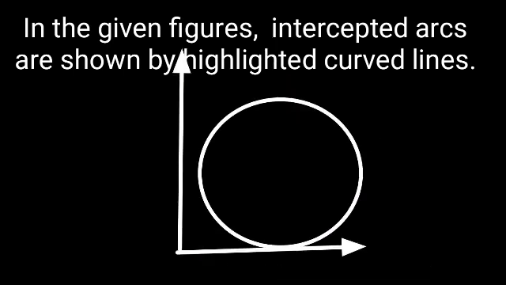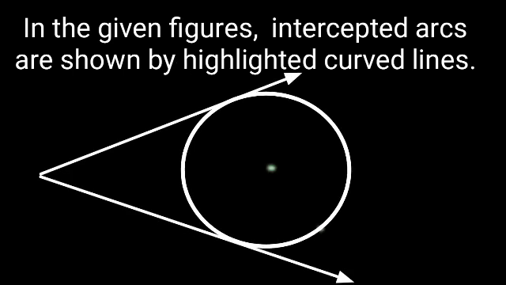In this figure, there is no intercepted arc because every arm of the angle does not contain at least one endpoint of the curve. Hence, this is not an example of an intercepted arc.